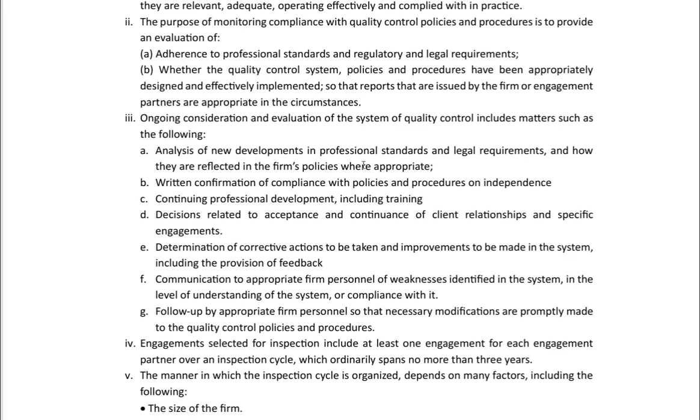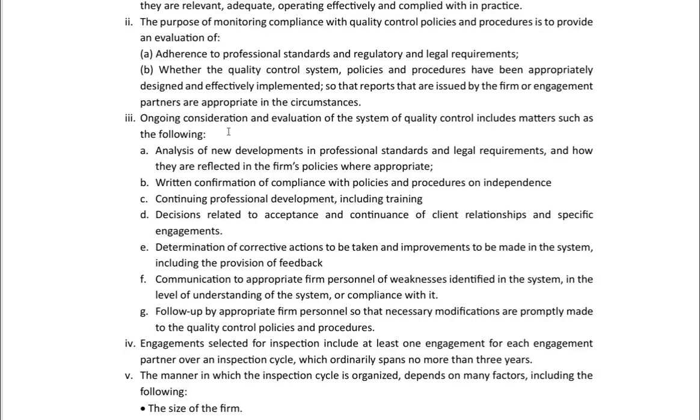Ongoing consideration and evaluation of the system of quality controls includes matters such as the following: analysis of new developments in the professional standards and legal requirements, and how they are reflected in the firm's policies when appropriate. Written confirmation of compliance with policies and procedures on independence. Continuing professional development, including training. Decisions related to acceptance and continuance of client relationships and specific engagements. Determination of corrective actions to be taken and improvements to be made in the system, including provision of feedback.